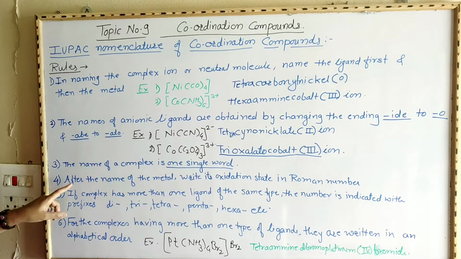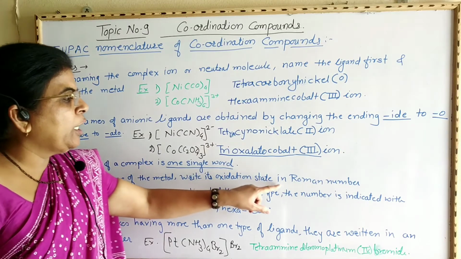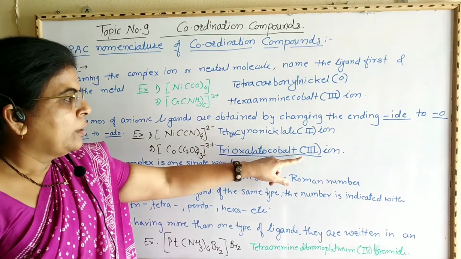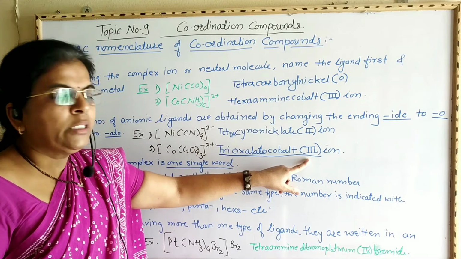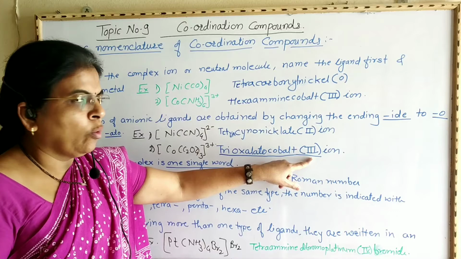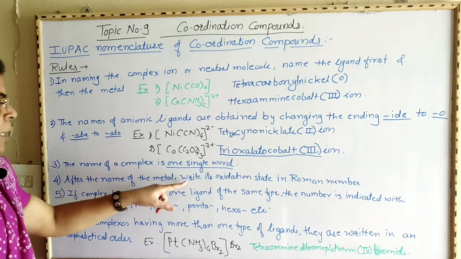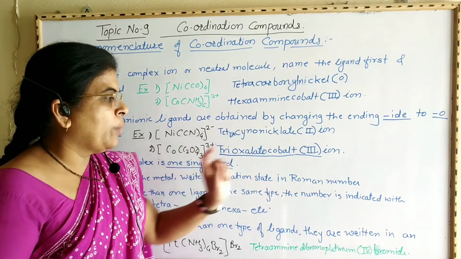Now number 4. After the name of the metal, write its oxidation state in Roman numerals. Now here we have written the oxidation state of the metal ion in the parentheses in Roman numerals. Now this is the 4th rule: after the name of the metal ion, write its oxidation state in Roman numerals.